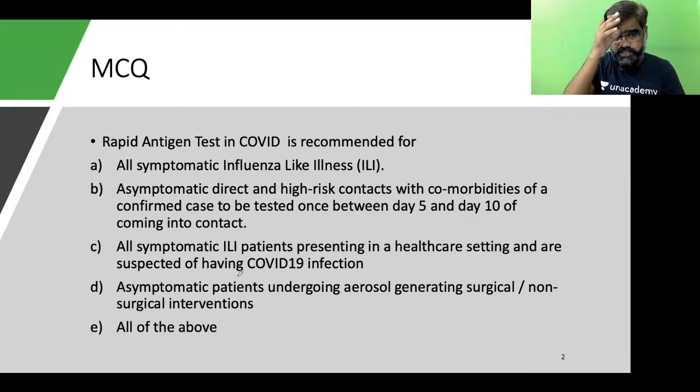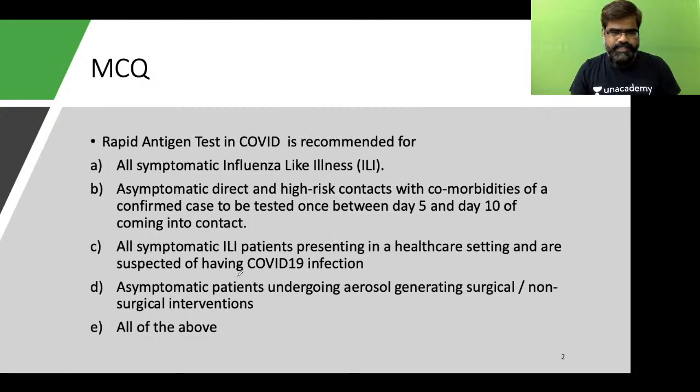The first question is, students, rapid antigen test. You must have heard about the rapid antigen test. It is going on. So rapid antigen test in COVID is recommended for: is it all symptomatic influenza-like illness? Is it asymptomatic direct and high-risk contacts with comorbidity of a confirmed case, to be tested once between day 5 and day 10? Or all asymptomatic ILI patients presenting in a healthcare setting and suspected of having COVID-19? Or asymptomatic patients undergoing aerosol generating surgical or non-surgical interventions? Or all of the above.